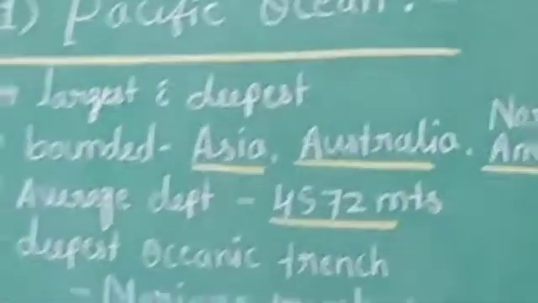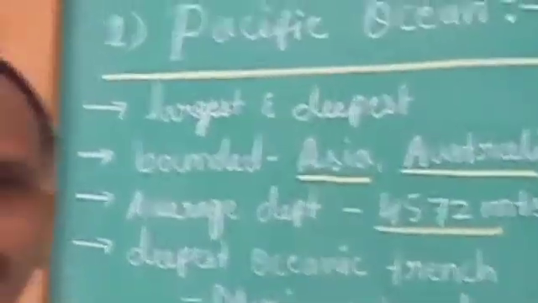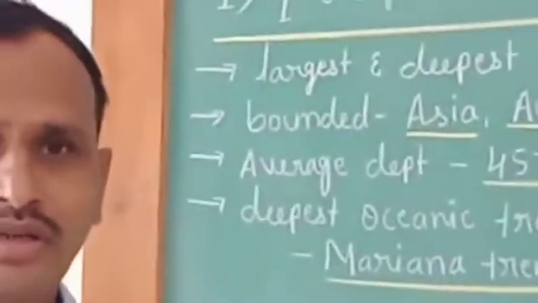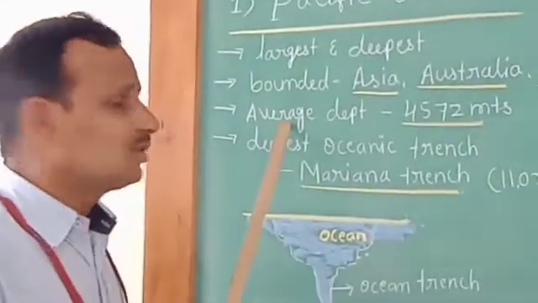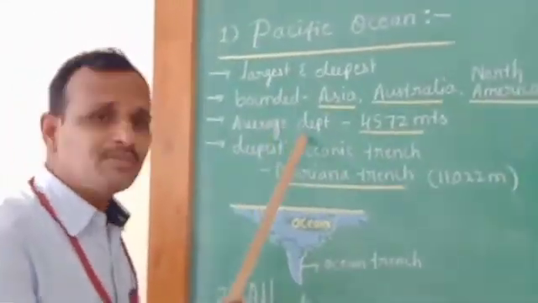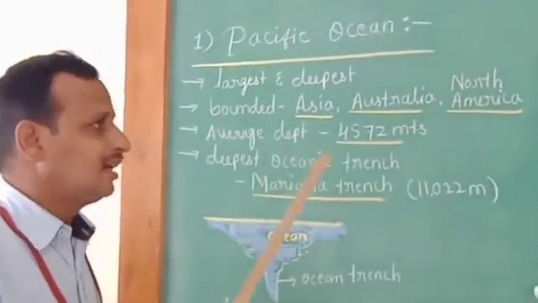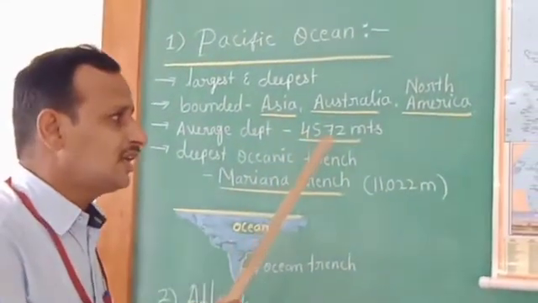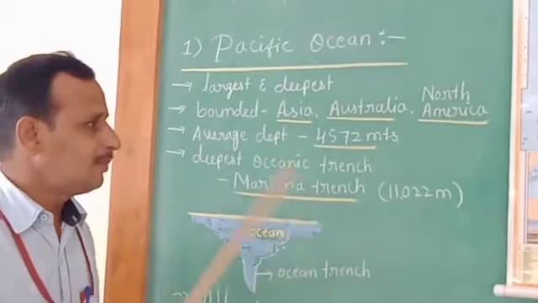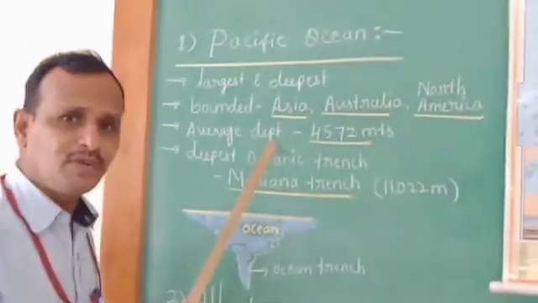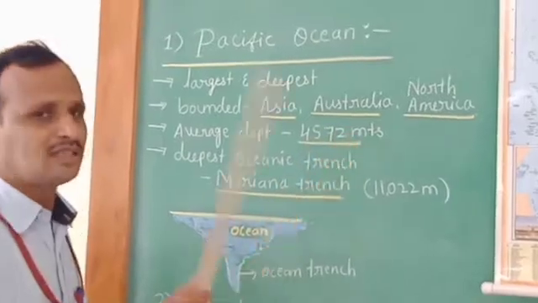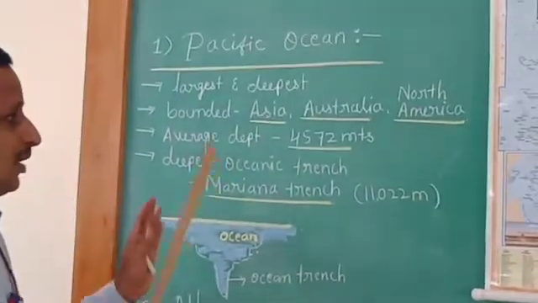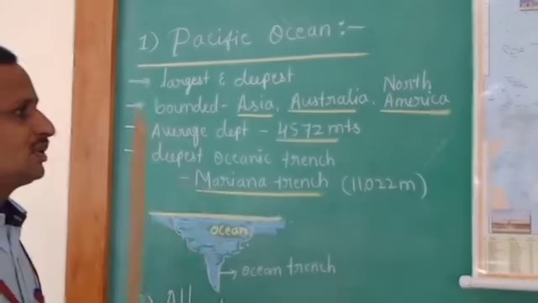And the depth of this Pacific Ocean, children. Depth means the deepest place of the ocean. How much is it? The average depth, not the full depth. The average depth of the Pacific Ocean is 4,572 meters. I repeat once again, the average depth of the Pacific Ocean is 4,572 meters. Remember this.